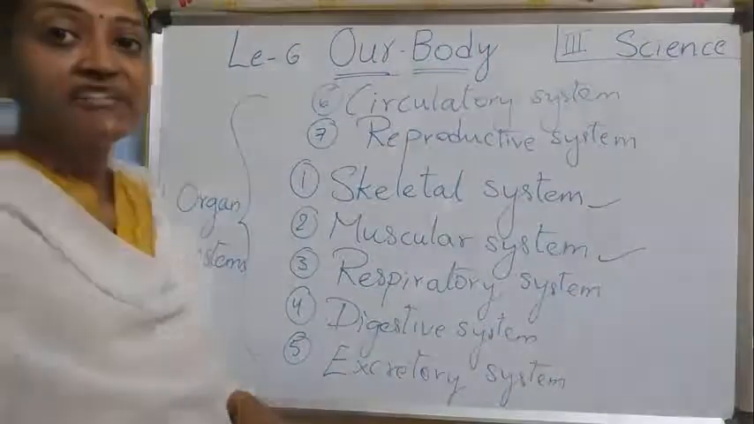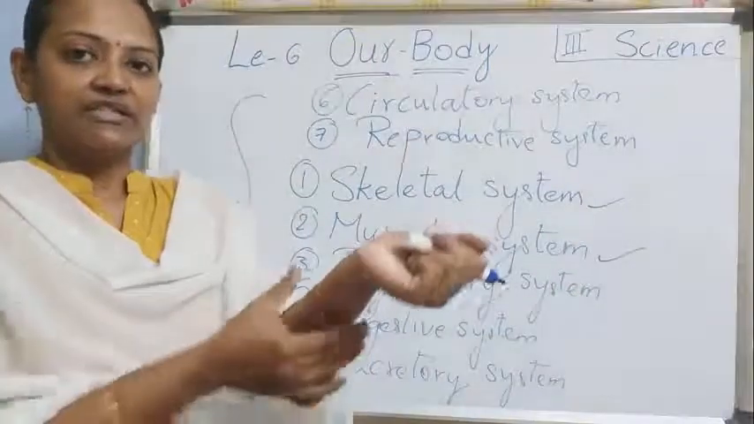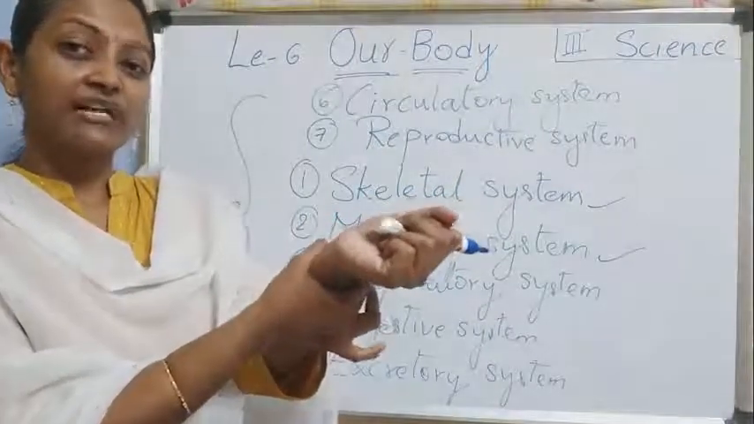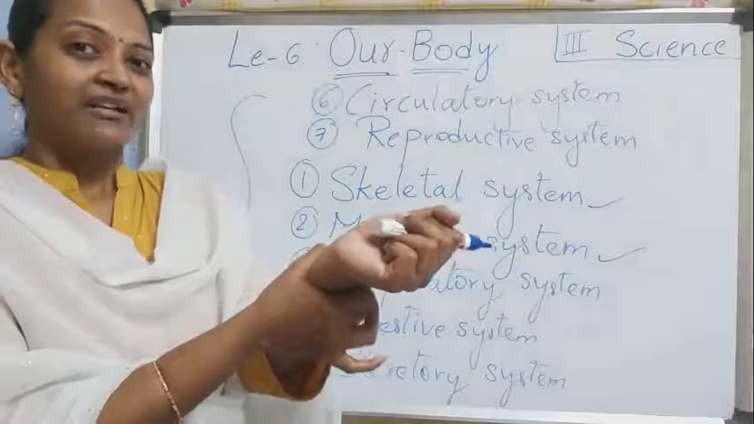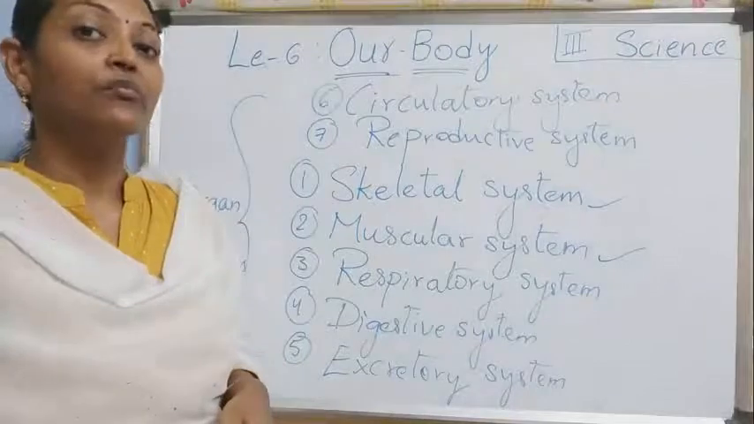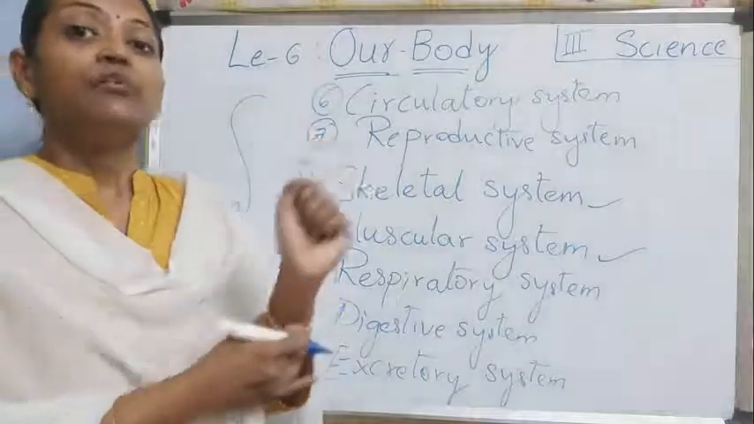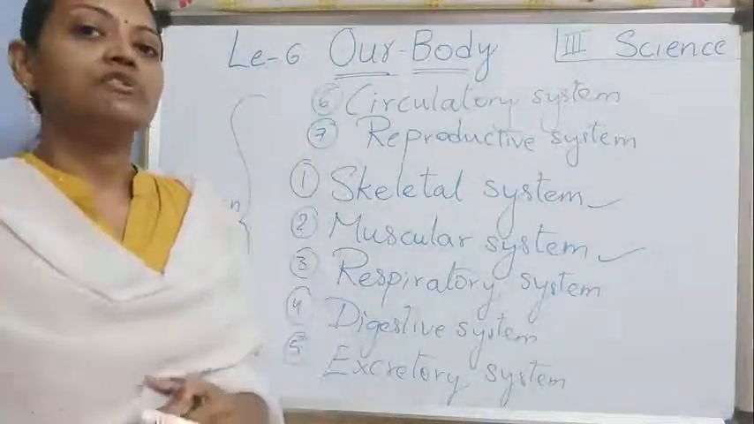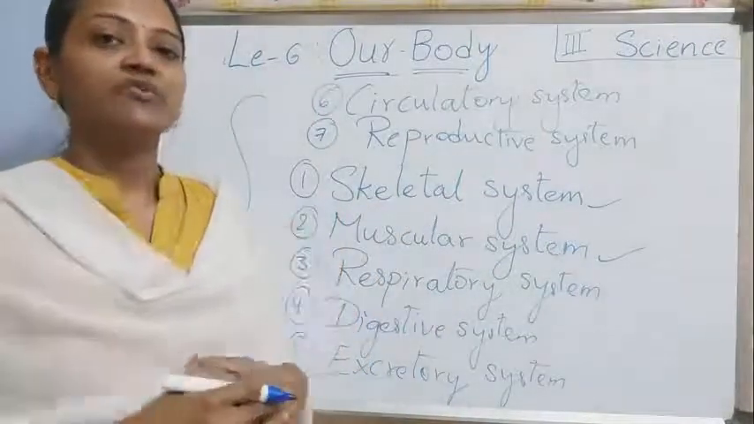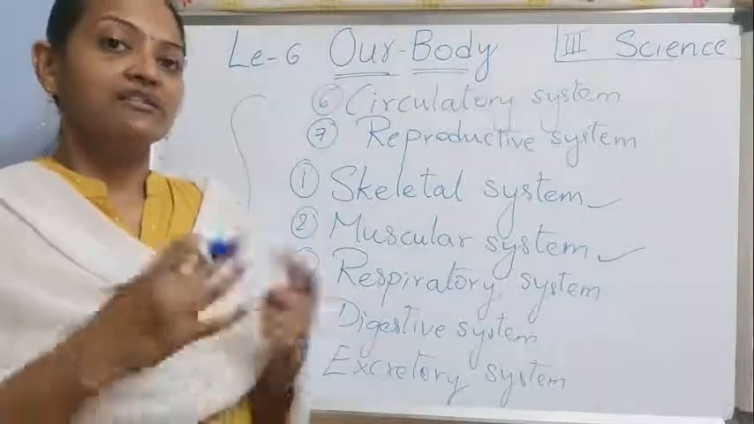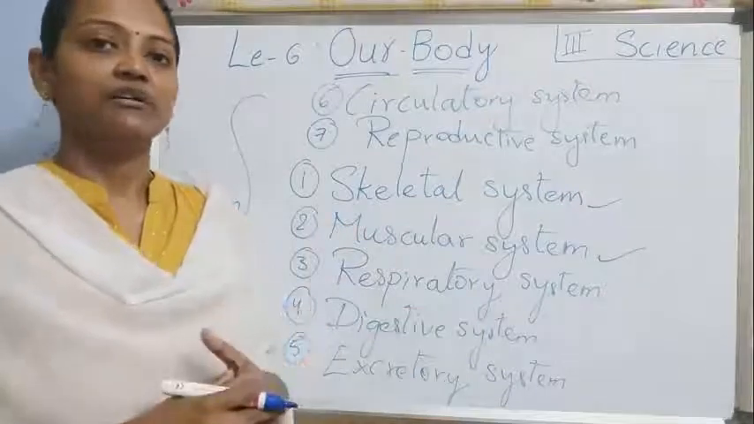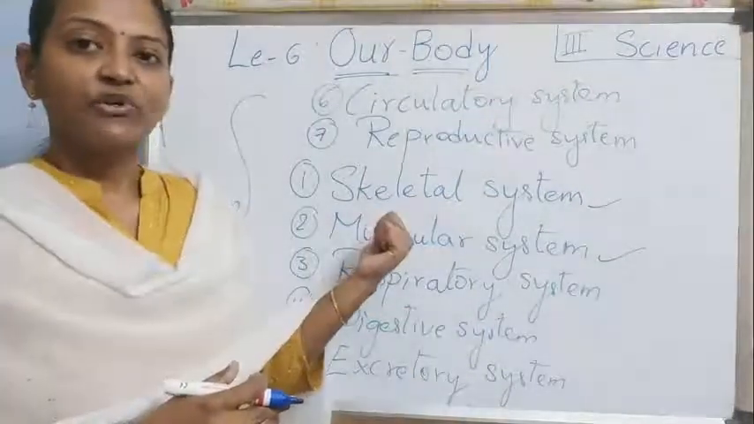Skeletal system means nothing but, children, just touch your hand, hardly touch. If you press very hard, what you can feel inside is something hard, right? That is nothing but bone. So inside our body, bones are there. All bones make a skeletal system. Understood? All bones in our body make a skeleton. All are working together, so that's why we call it the skeletal system.